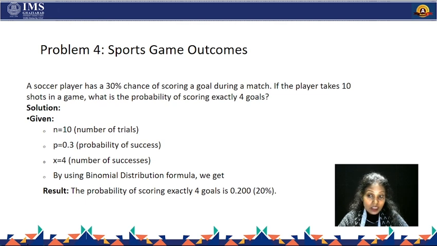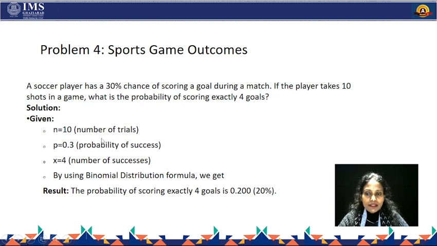In the previous case, we had to find at least 4 cases. In the case of at least, we have to find from minimum to maximum. Either find all the cases from minimum to maximum, or subtract from 1 the cases which are not included.